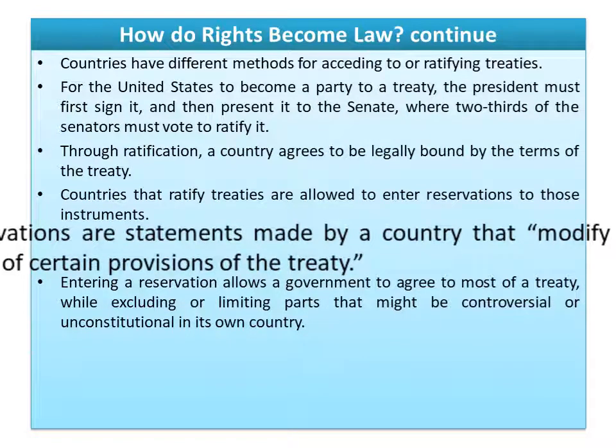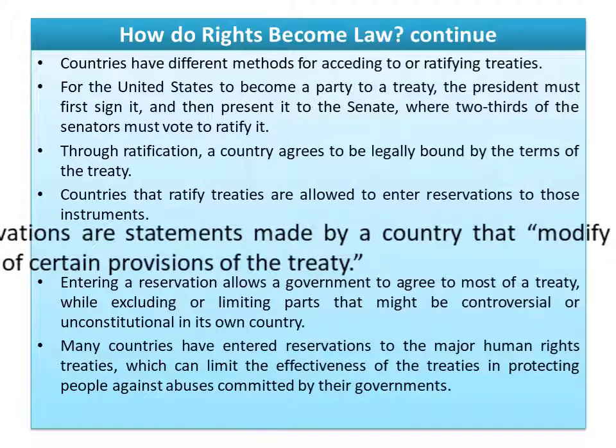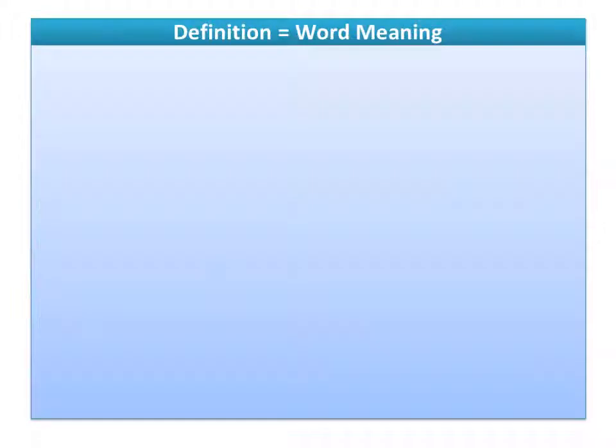Entering a reservation allows the government to agree to most of the treaty while excluding parts that might be controversial or unconstitutional in our own country. If the provisions of the international treaties might be controversial or unconstitutional, then the state party makes the reservation. Most of the Muslim countries make reservations on women's rights, right? Many countries have entered reservations to the major human rights treaties, which can limit the effectiveness of the treaties in protecting the people against abuses committed by the government.